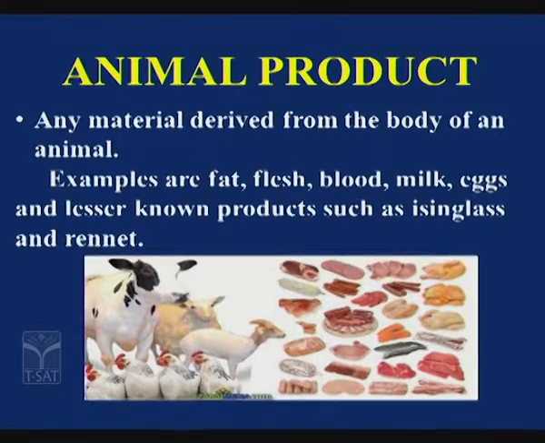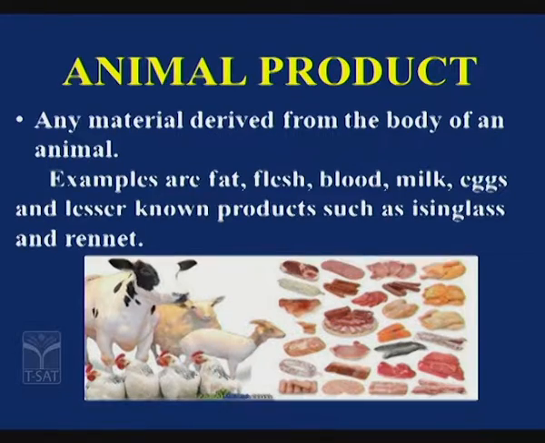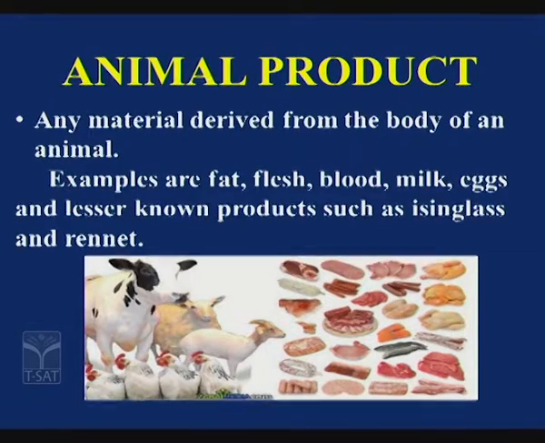Now what are animal products? So many products we get from animals, isn't it, children? Any material derived from the body of an animal is called an animal product. What are the examples? Fat, flesh, blood, milk, eggs, and lesser known products are isinglass and rennet. The first ones, fat, flesh, blood, milk, eggs, are more known products, we use them, isn't it? Whereas isinglass and rennet are animal products which are lesser known to us. So these are the different types of animal products.